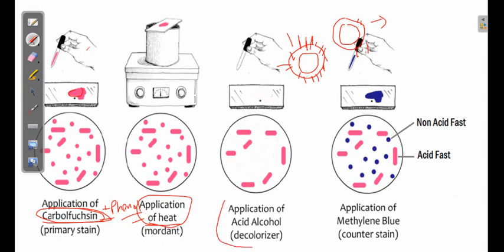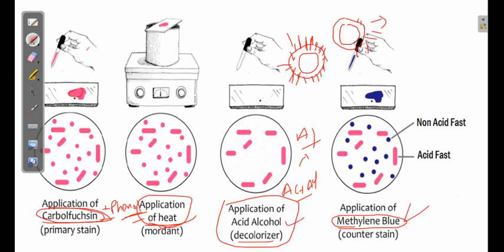So the next step is known as the decolorization step, generally acid plus alcohol. The combination of acid and alcohol is used as a decolorizing agent. In gram staining, only acetone or alcohol was enough, but here acid and alcohol are used, and once all the non acid fast bacteria lose the color, they are counter stained by methylene blue or crystal violet. Because mycolic acid is hard to penetrate, we need phenol and heat to make sure the primary stain enters the bacteria. Then other bacteria are decolorized using acid alcohol and counter stained by methylene blue.